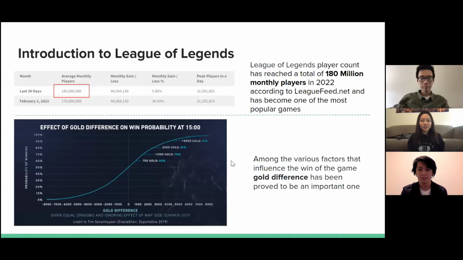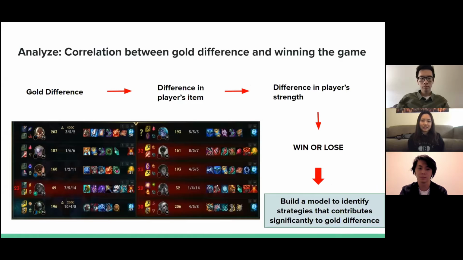League of Legends is one of the world's most popular games, with a total of 180 million monthly players in 2022. Among the various factors that influence the win of the game, gold difference has been proved to be a very important factor because it will lead to a difference in players' items, which will lead to a difference in players' strengths, and that is defining whether you will win this game or lose it.